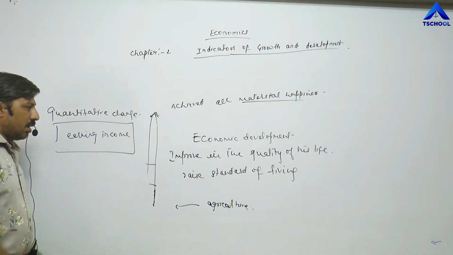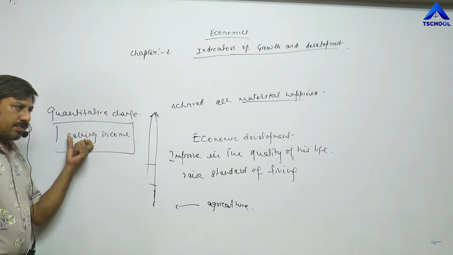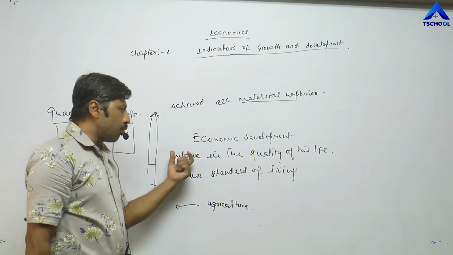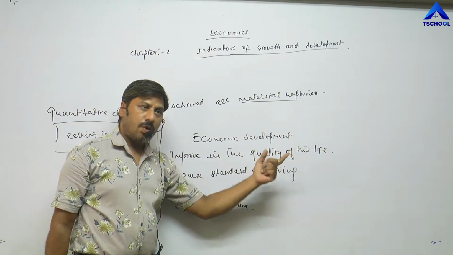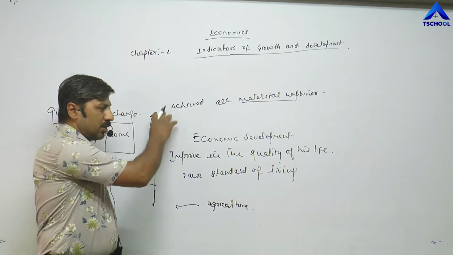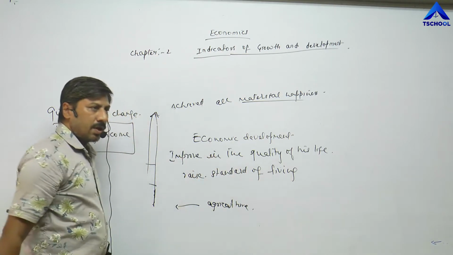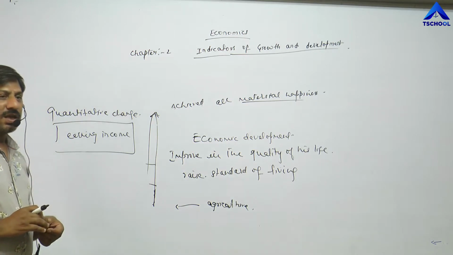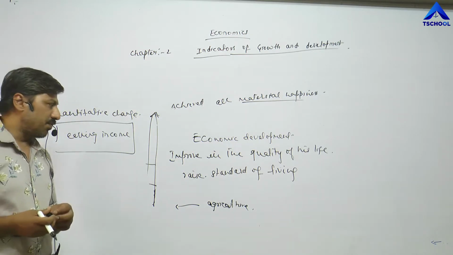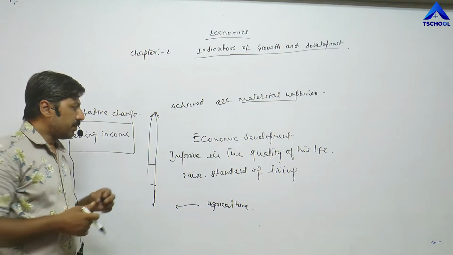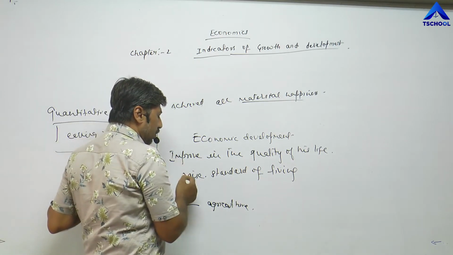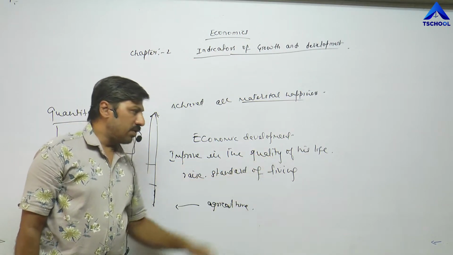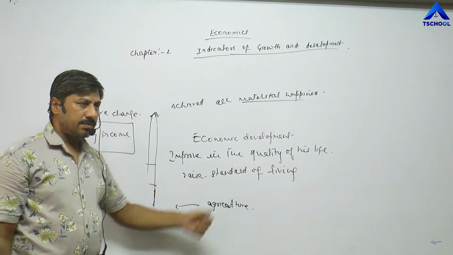On the other side, with this earned income, this person has tried to bring improvement in the quality of life, or we can say he tried to raise his standard of living. How? By fulfilling basic necessities, by purchasing luxurious and comfort goods, by purchasing flats. This is also comfort goods. So he has tried to increase his quality of life, or raise the standard of living.